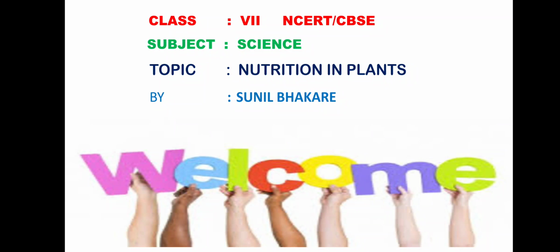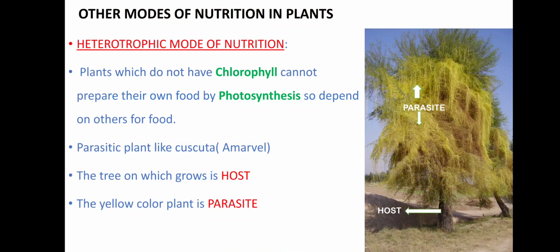In the previous part, we discussed the autotrophic mode of nutrition in plants, where plants can prepare their own food material by means of chlorophyll, sunlight, carbon dioxide, and the water and minerals they take from the soil. These are called autotrophic plants, and they prepare their food by photosynthesis, that is, with the green color chlorophyll. But there are certain plants which cannot prepare their own food material, and these plants completely depend on other plants for their food material.